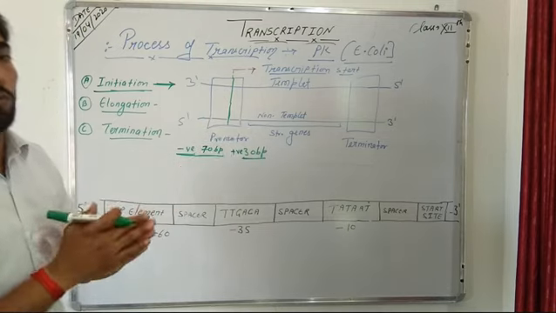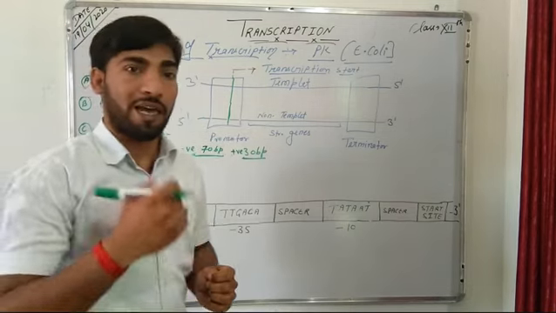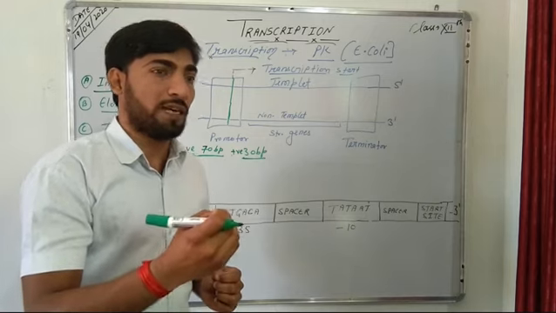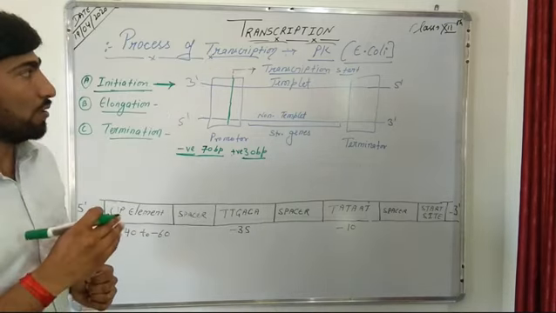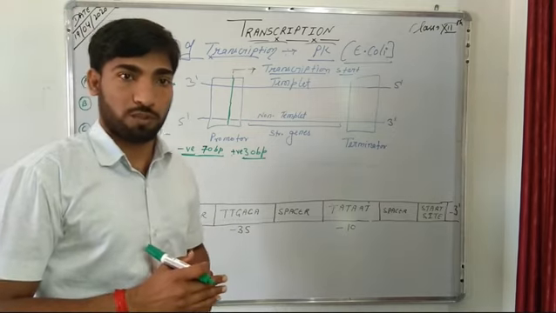When the most common classes of bacterial promoters are analyzed, it is revealed that there are two common sequences in all bacterial promoters.